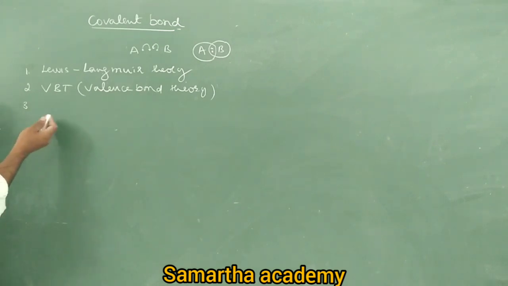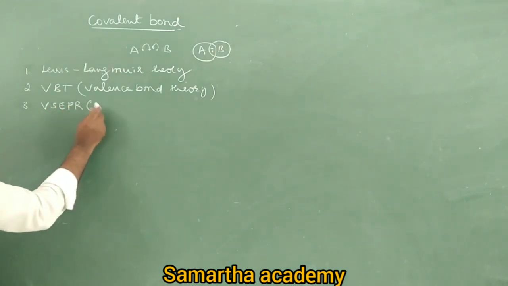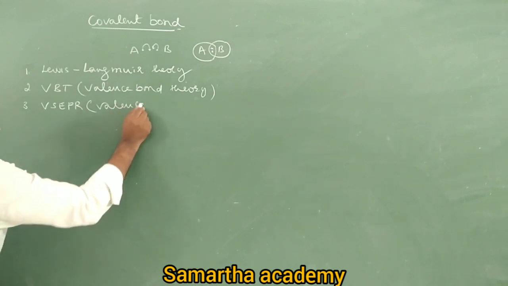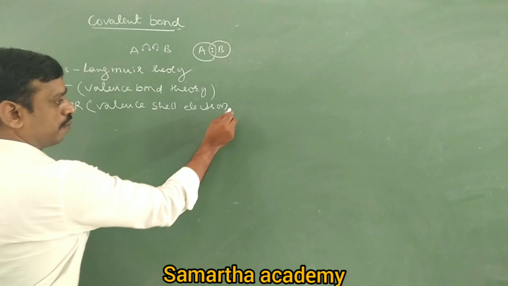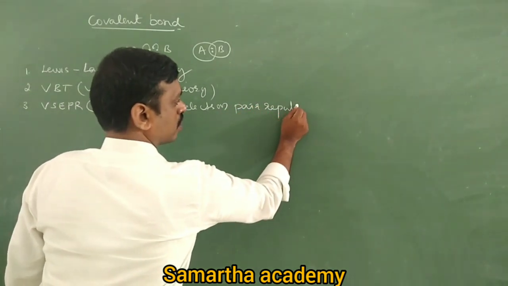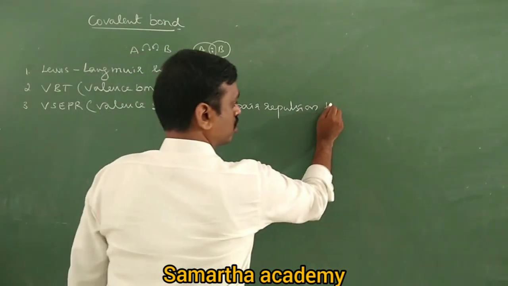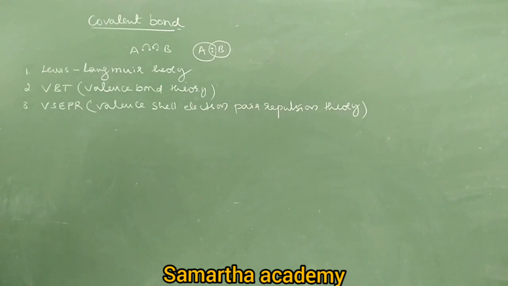This is an advanced theory compared to VBT. VSEPR is called valence shell electron pair repulsion theory. In short, it is called VSEPR theory.